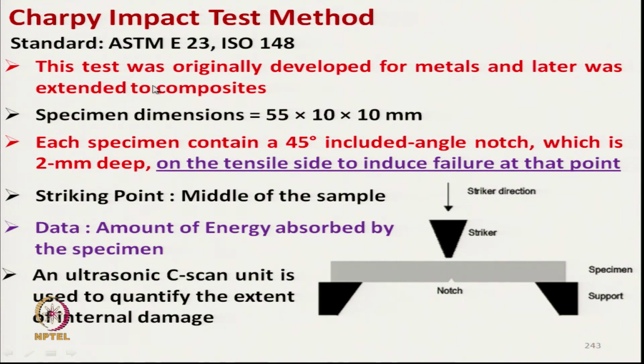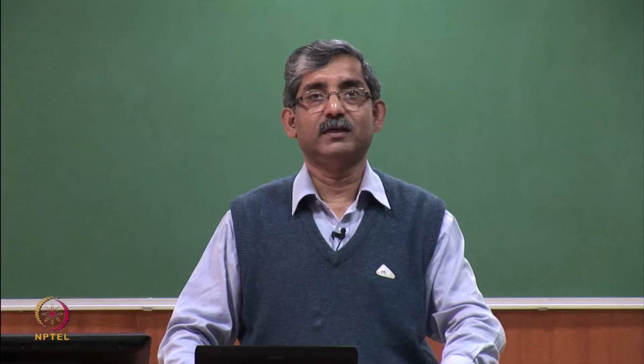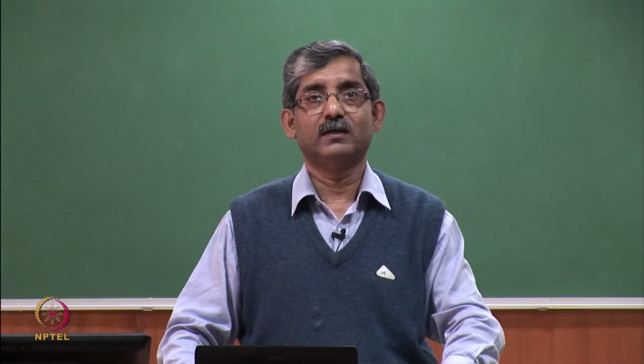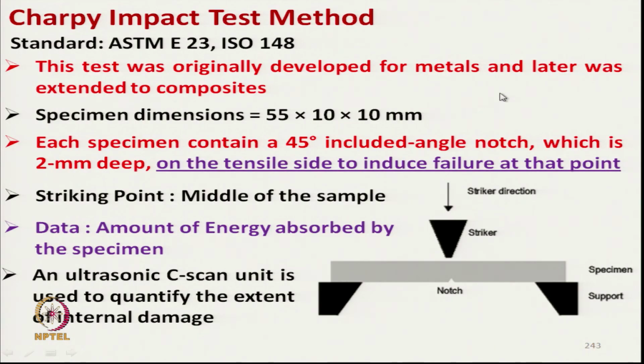Okay. Another technique is the Charpy impact test method. This test is ASTM E23 or ISO 148, originally developed for metallic materials and later extended to composites, dimension 55 by 10 by 10 millimeter. Each specimen contains a 45-degree angled notch on the other side of the loading, striking point at the middle of the sample. So, here this is the striking point, and the amount of energy absorbed by the specimen is the data.